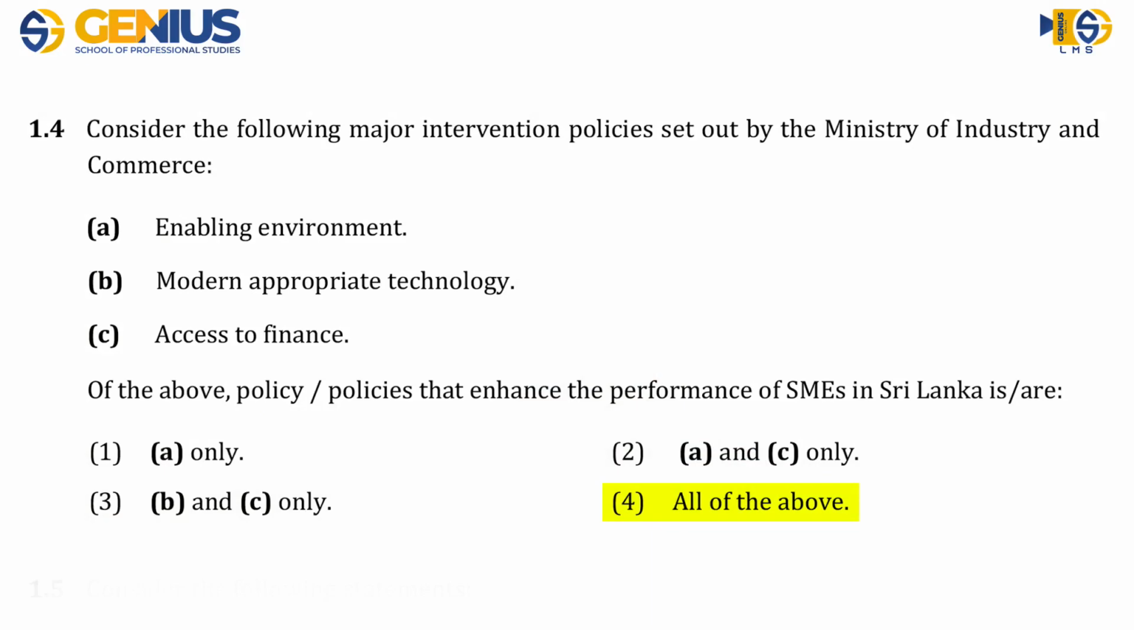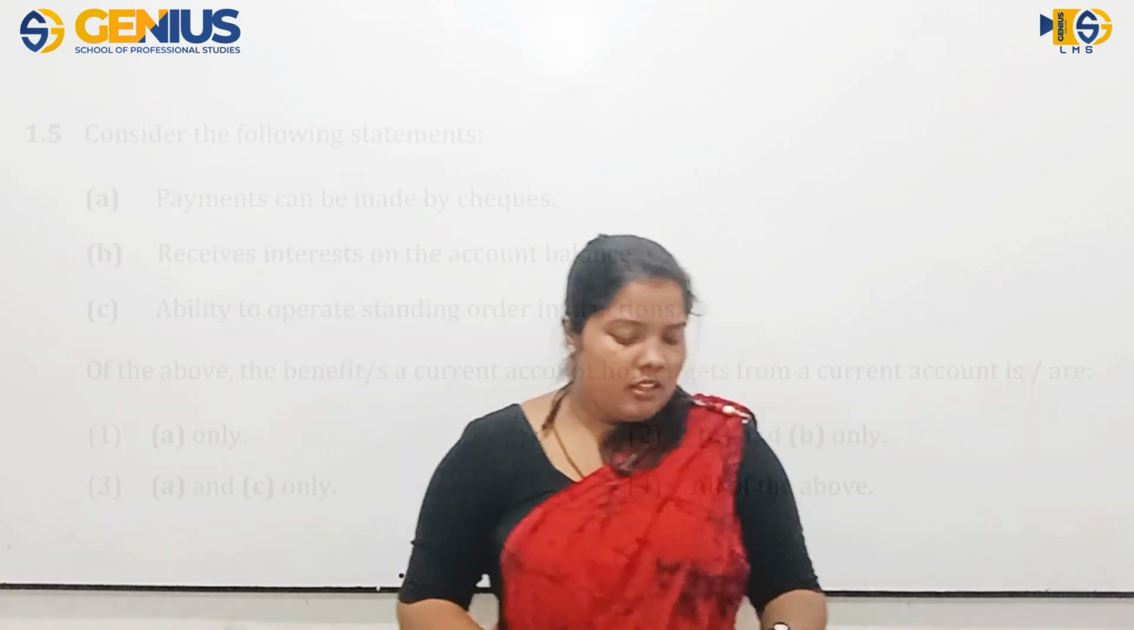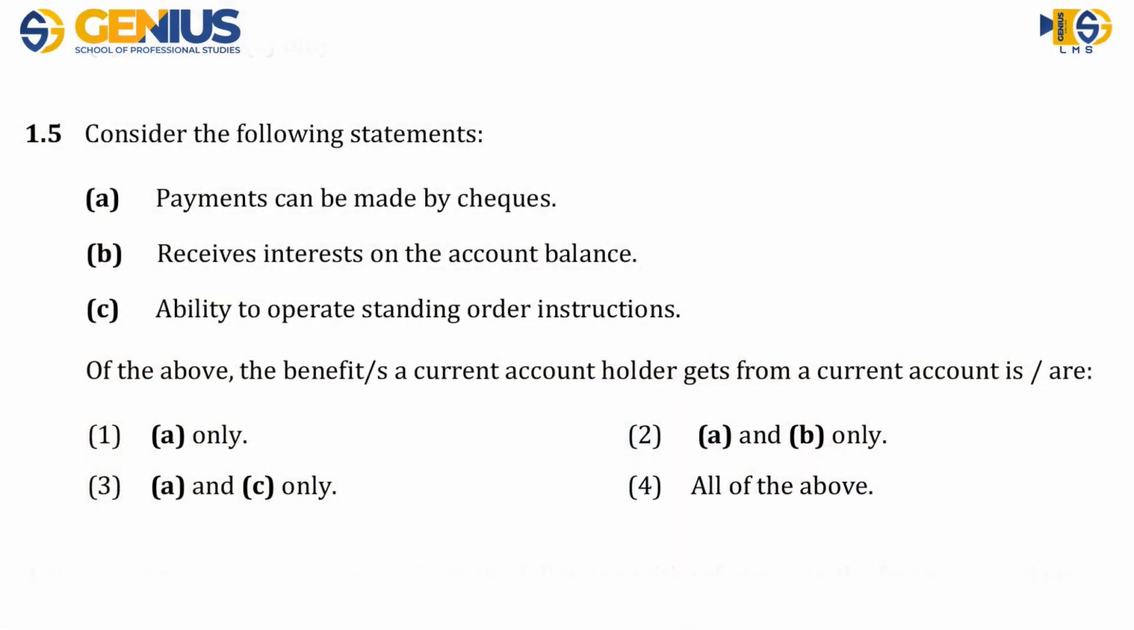1.4. Because an enabling environment, modern appropriate technology, access to finance, skill development and entrepreneurial culture development, all those things will help to enhance the performance of small and medium enterprises in the country. These policies will help that. So you can choose the fourth answer, which is all of the above. Is it okay? So 1.5, next question, that is about another three statements.